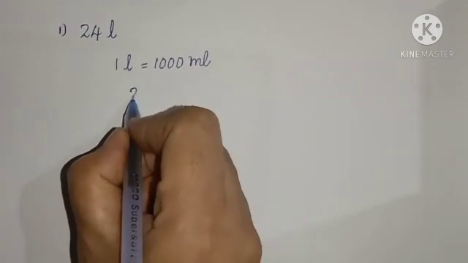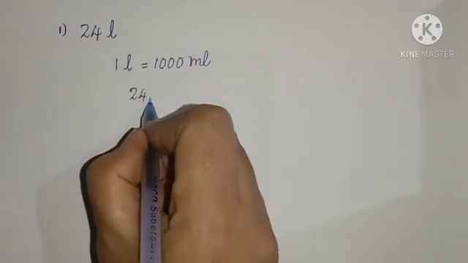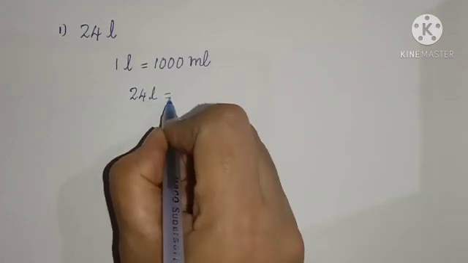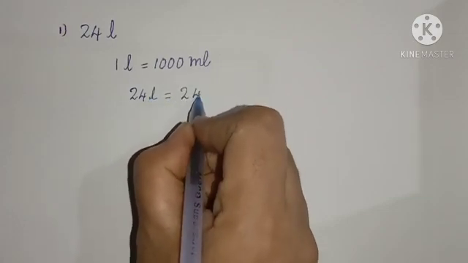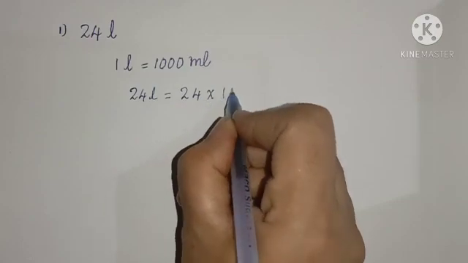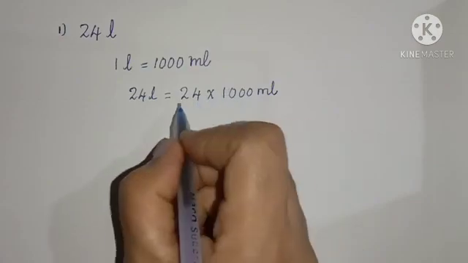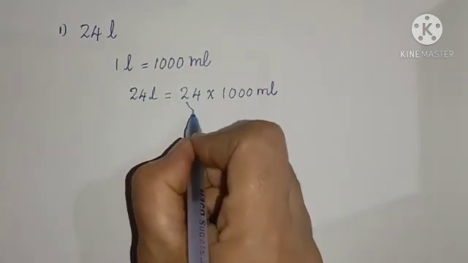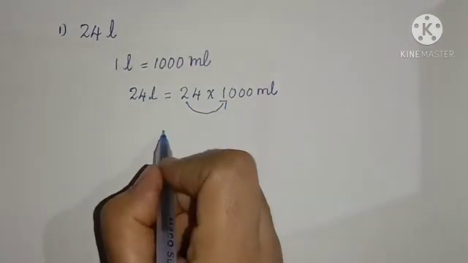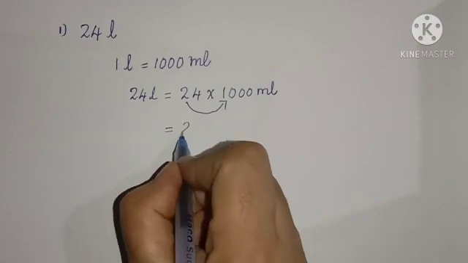Therefore, 24 liters is equal to 24 into 1000 milliliters. 24 into 1 is equal to 24.